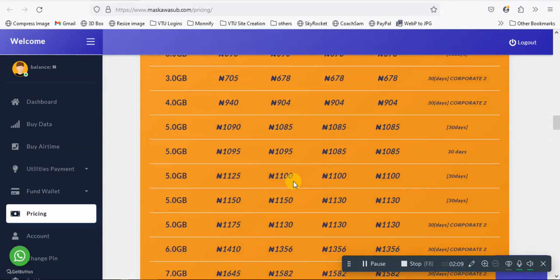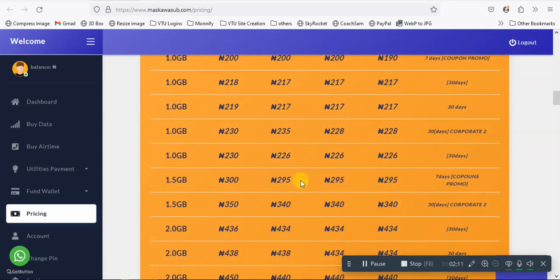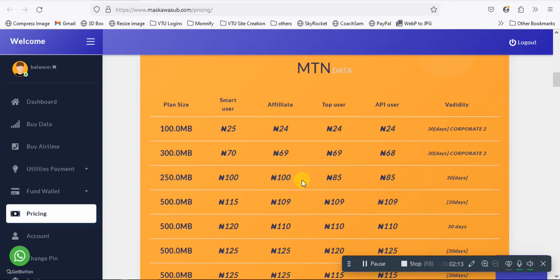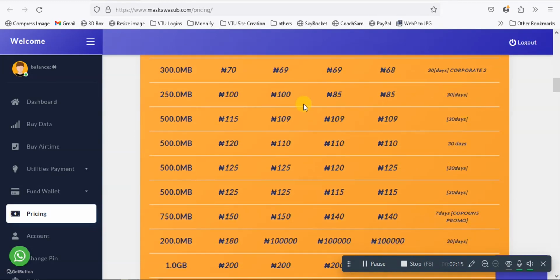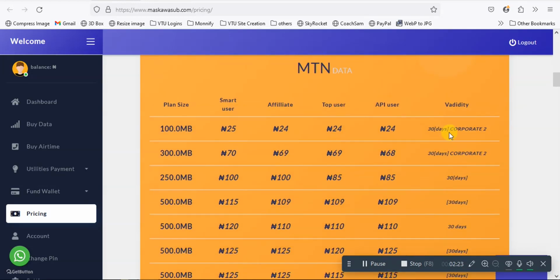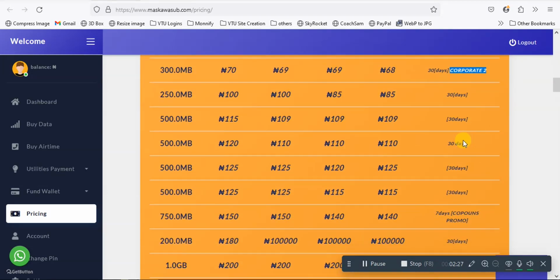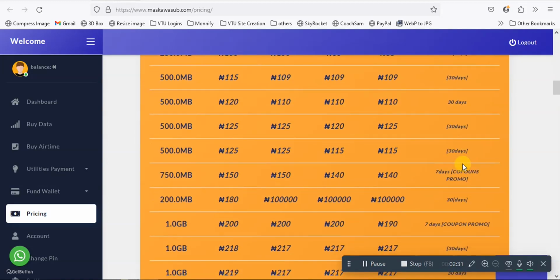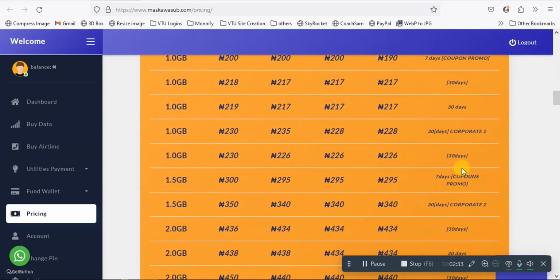How do I locate MTN SME? This is a bit confusing. This should be 1 gig 217. I think this should be the one that does not have any name. So there's corporate gifting 2, but we don't have corporate gifting 2 on our website. What we have is SME, corporate gifting, and gifting.